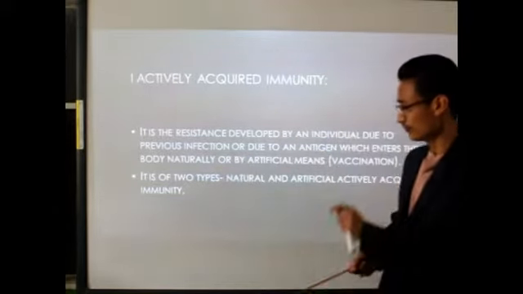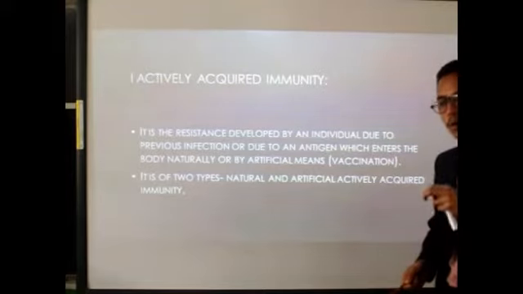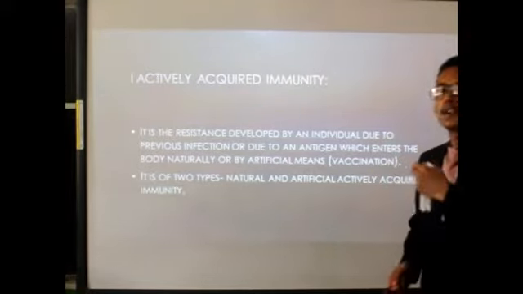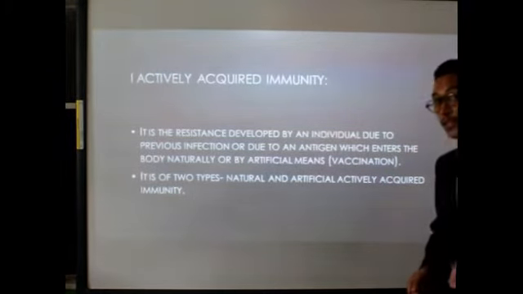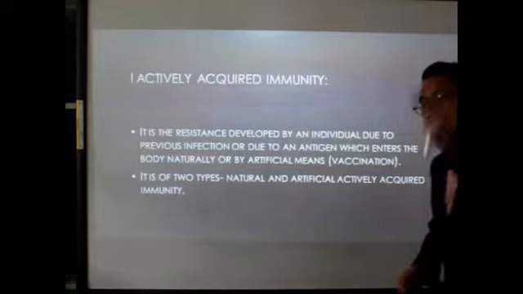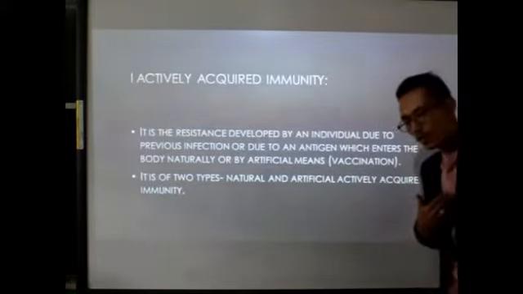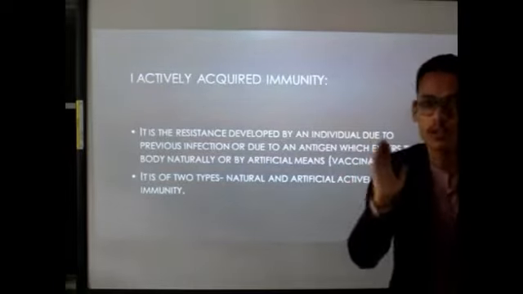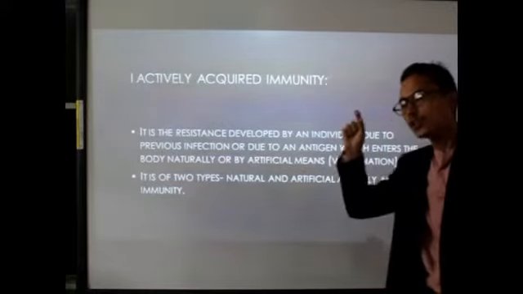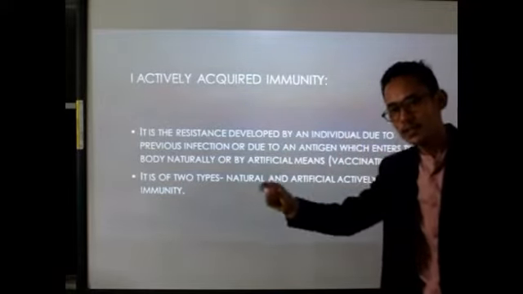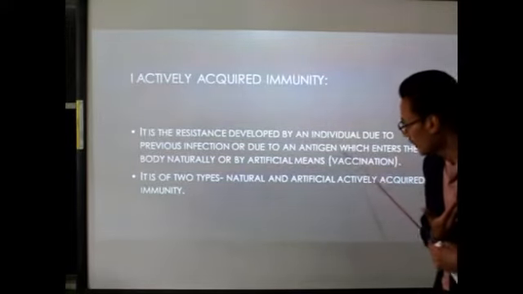Now, in this case, whenever our body is exposed to harmful germs like viruses and bacteria, I'm talking about naturally, when those harmful germs enter our body from the environmental conditions, then our own body will produce the antibodies. Clear? Or those antibodies can also be developed by artificial means within our body. How? By means of vaccination.